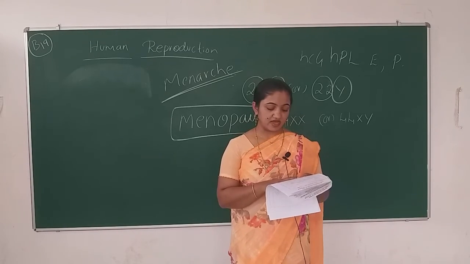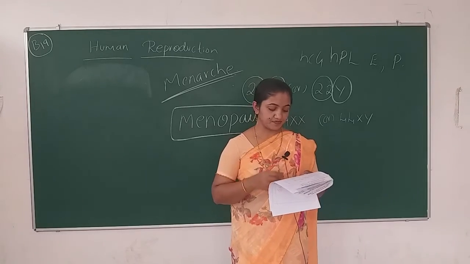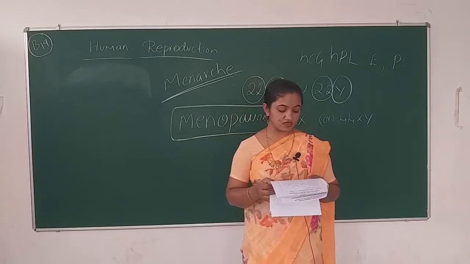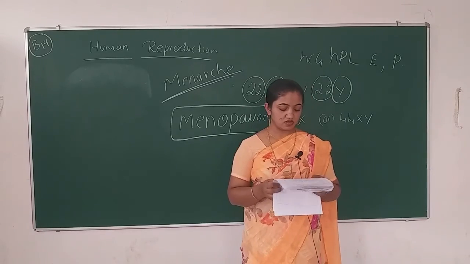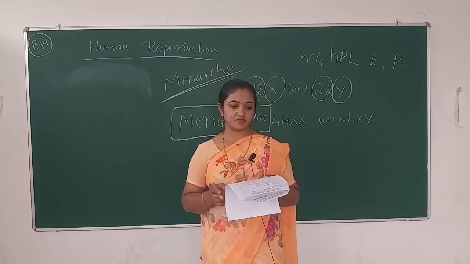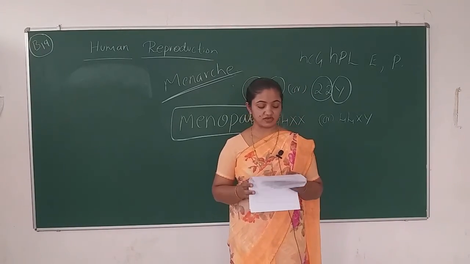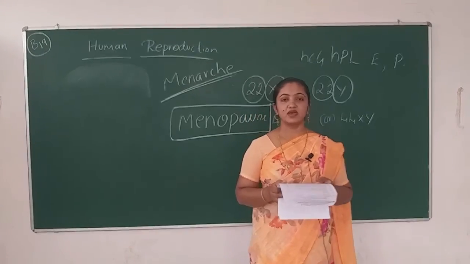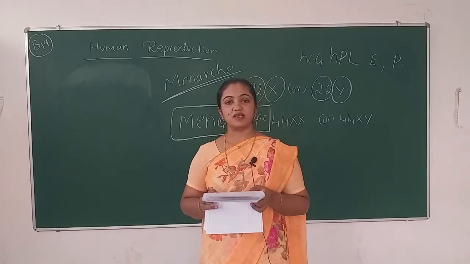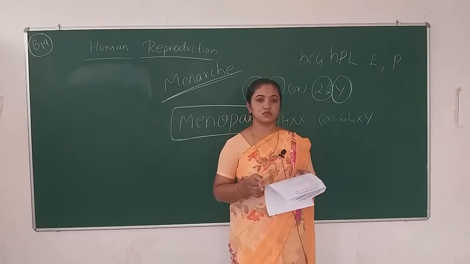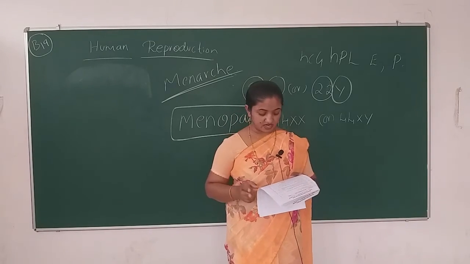Draw a neat labeled diagram of the human sperm. 5 marks. This is also a repeated one. Once you have written it, don't repeat the same. What is implantation? Next question. This is for 1 mark. Implantation means the blastocyst is completely embedded in the uterine tissue. Okay, so that is implantation.